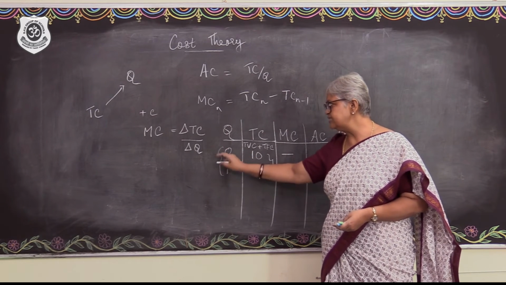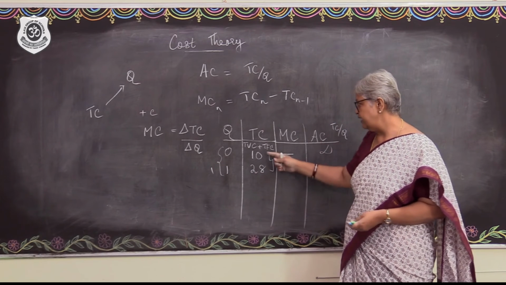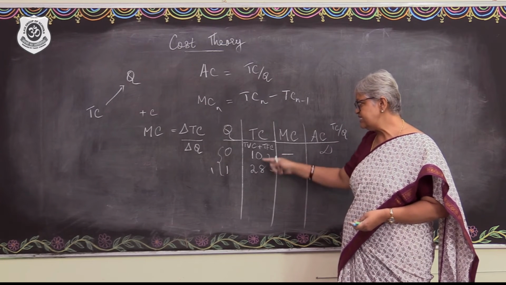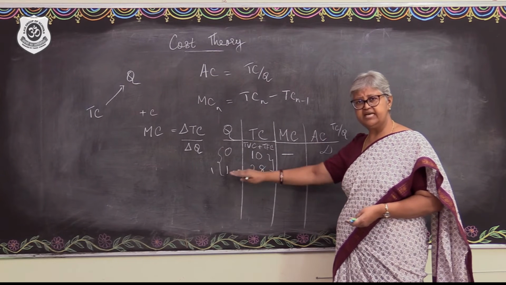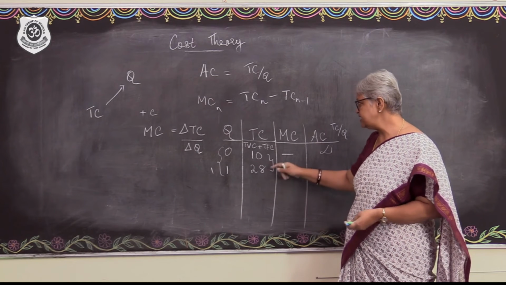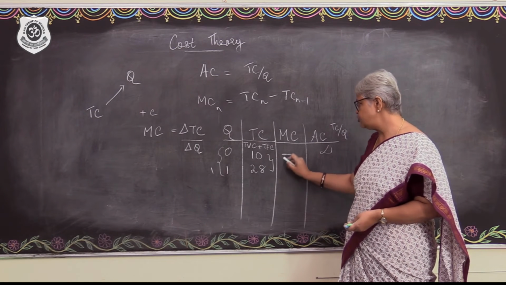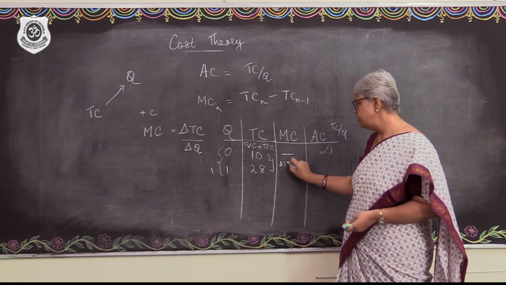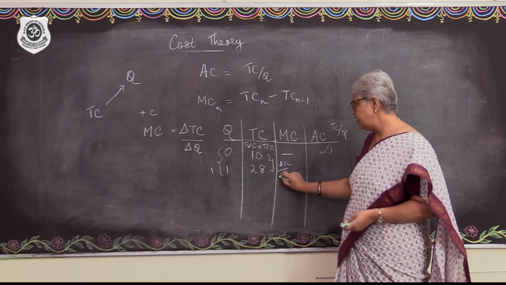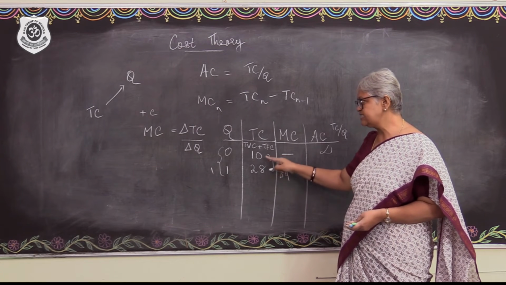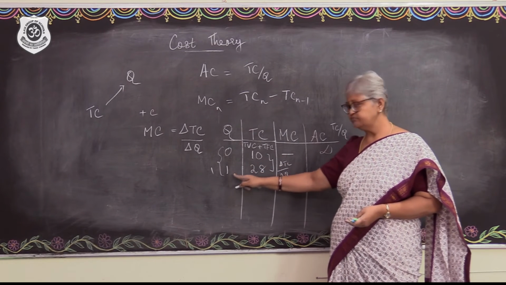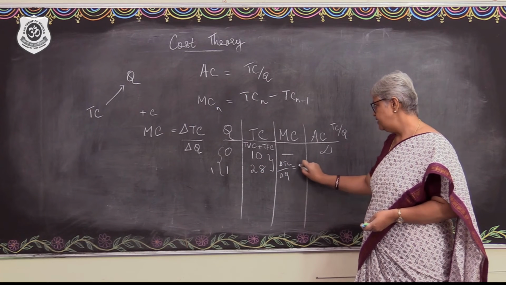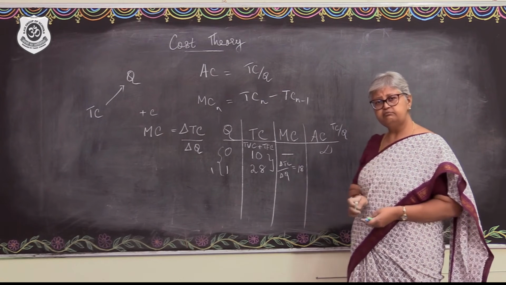The level of output is increasing by 1 unit, and the total cost is increasing from the first to the next level by a certain amount. So what is the change over here? The change in the total cost divided by the change in the level of output. So in this case, it is going to be 18 divided by 1. So it would be 18.